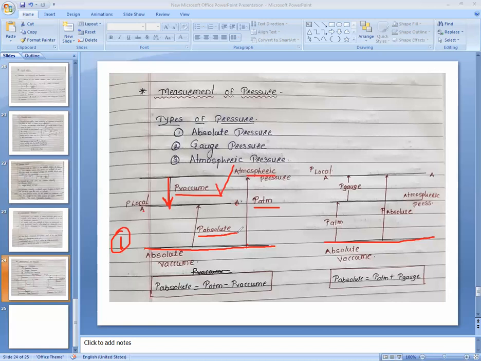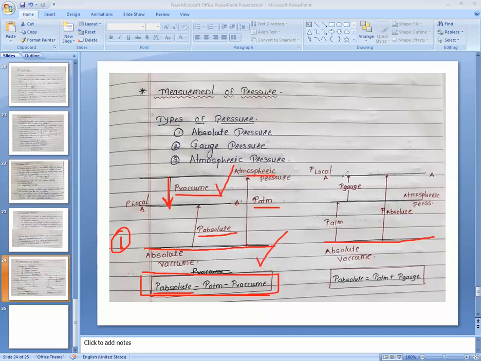Absolute pressure is the pressure with respect to the absolute vacuum pressure or absolute zero pressure. When measuring the vacuum pressure, it is P atmosphere minus P vacuum. This is the proper calculation for the absolute pressure. This is an important formula to be remembered.